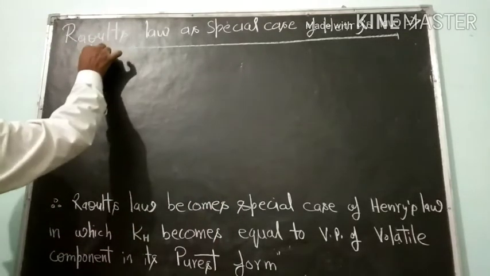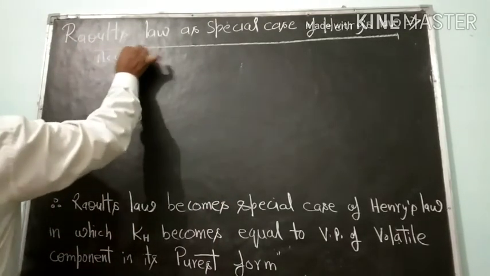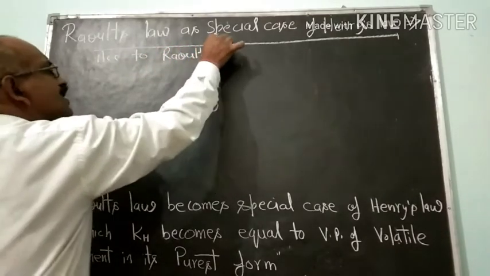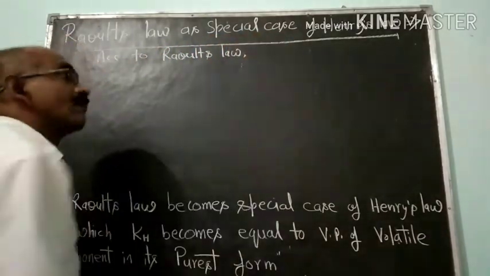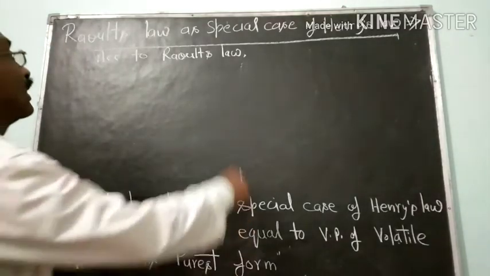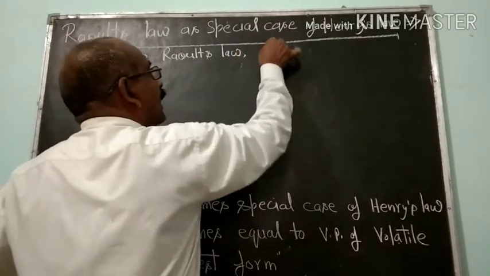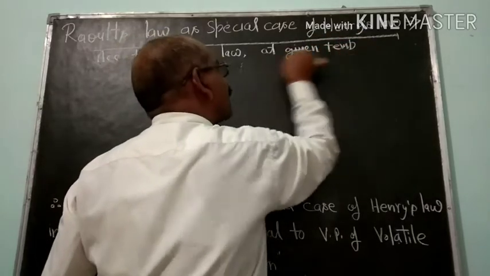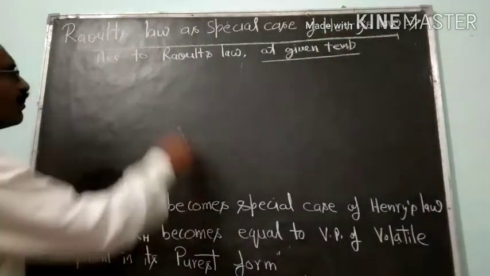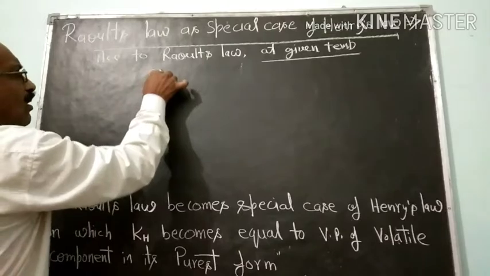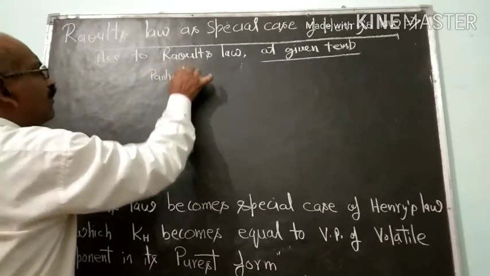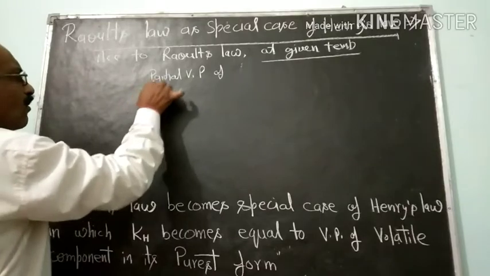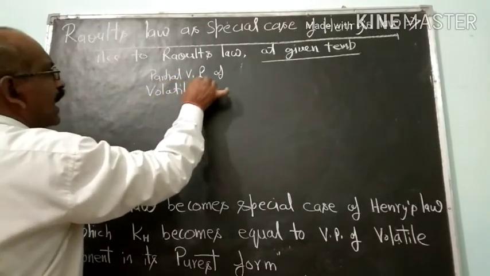See, according to Raoult's law, at a given temperature, the partial vapor pressure of a volatile component